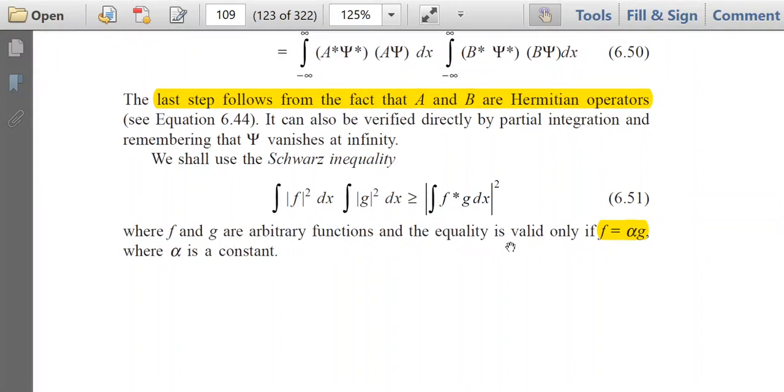You see there is an inequality symbol here, greater than or equal to. The equality is valid only if f is equal to alpha into g, where alpha is a constant. Now we are going to use this inequality.